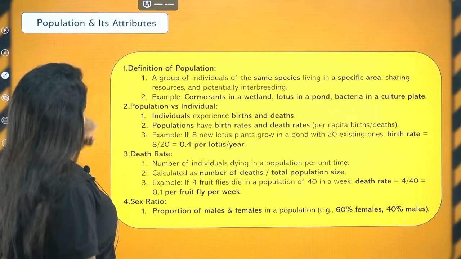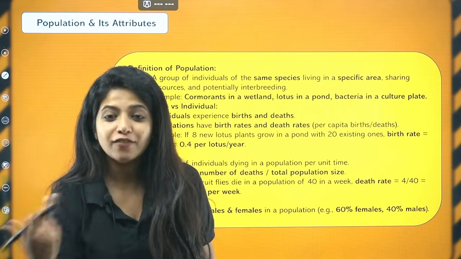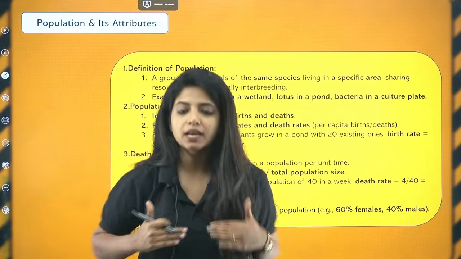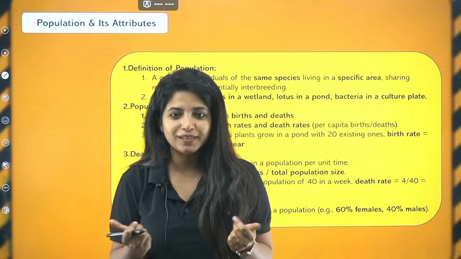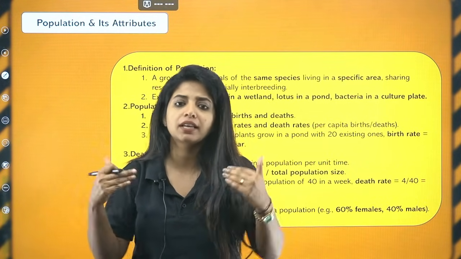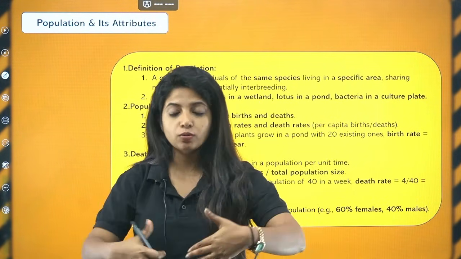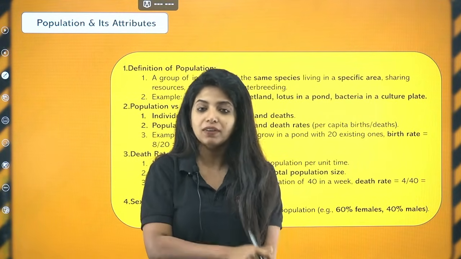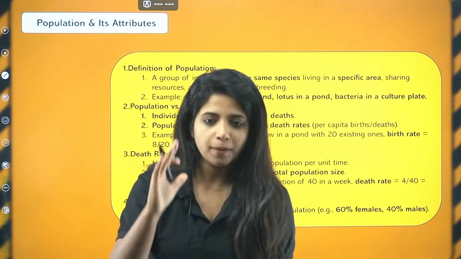Starting with the first thing that we have is, what do you mean by population? My dear children, you, me, we belong to what? Same species, right? So basically population is a group of individuals belonging to the same species and staying in a specific area, sharing resources, and also potentially they can interbreed, as in basically they can have sexual intercourse, producing fertile offspring. So this group of individuals has to be of the same species, living in a specific area, sharing the resources, and also potentially interbreeding, and is known as a population.